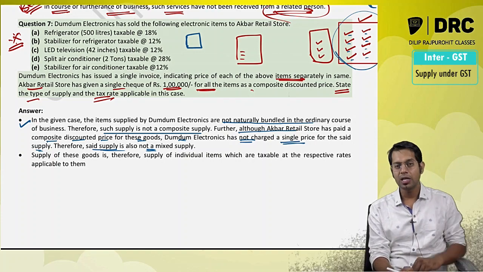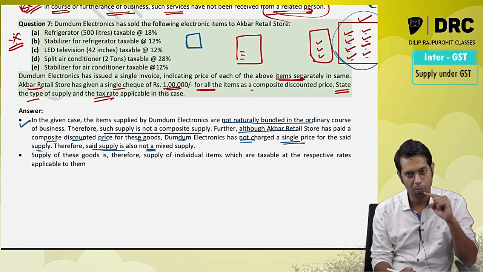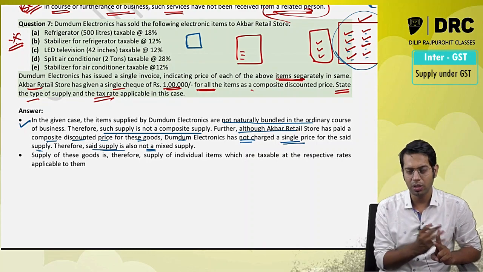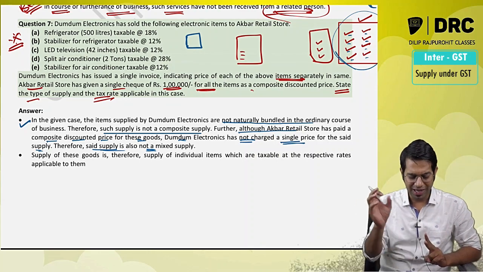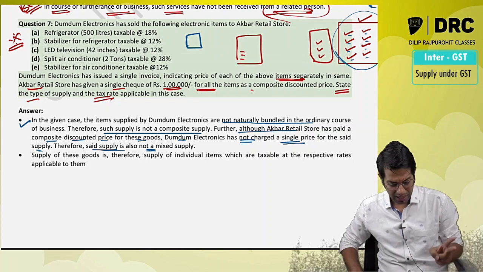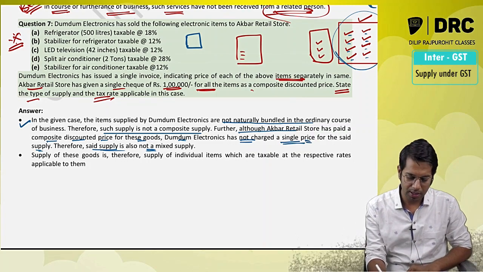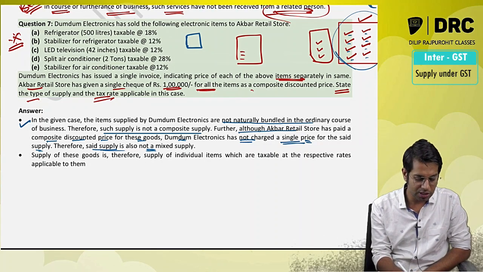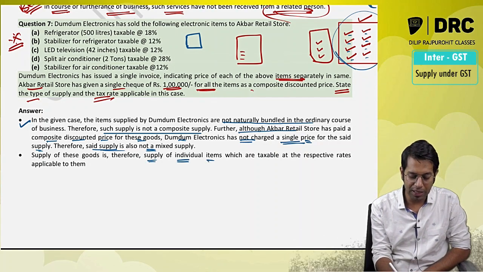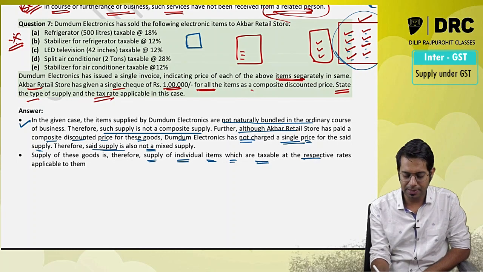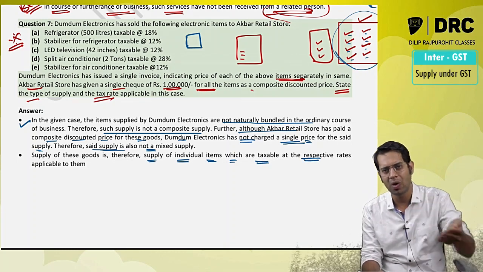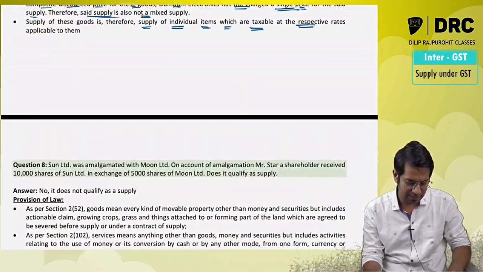Just because you have given one single amount, 1 lakh rupees, for this entire invoice value, it cannot be treated as mixed supply because I am charging separately for each of these items. Supply of these goods shall therefore be treated as supply of individual items, which are taxable at their respective rates. In this present case, it will be treated as sale of individual products taxable at their respective rates.